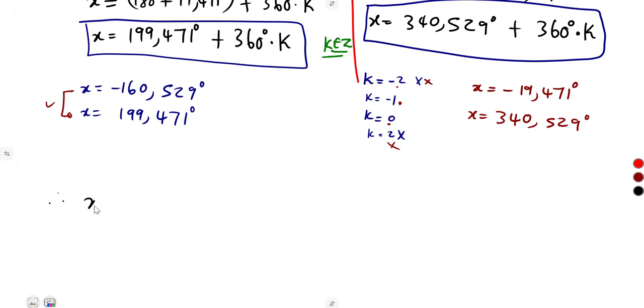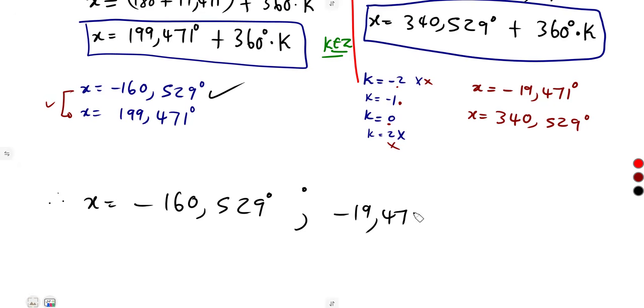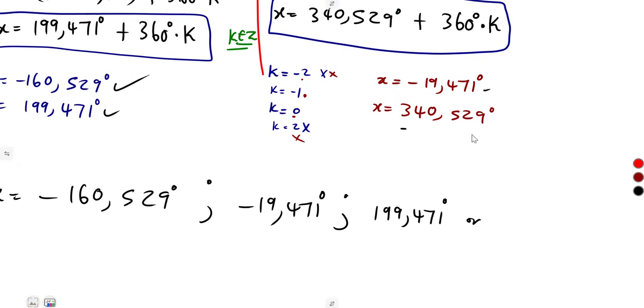Therefore, x is equal to, I can start with these negative values, negative 160.529, or it can be equal to negative 19.471 degrees, or it can be equal to 199.471, or it can be equal to 340.529.